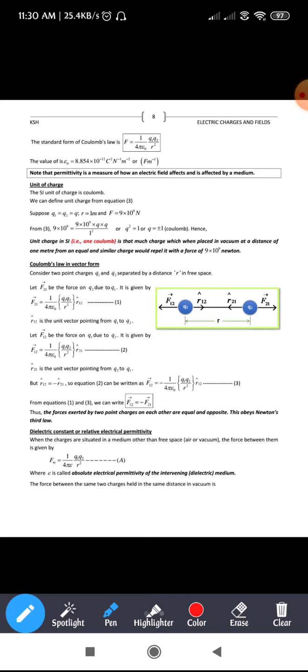Whereas r21 cap is the unit vector which is pointing from charge q2 to charge q1. When you compare r12 and r21, both are opposite in direction. So hence you can write vector r12 cap equals minus of vector r21 cap.